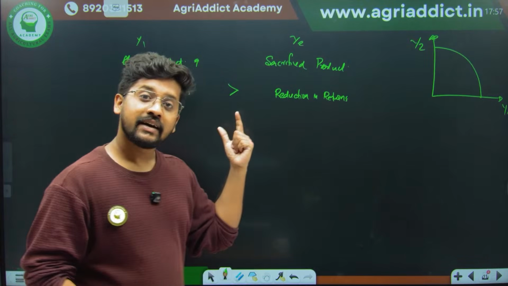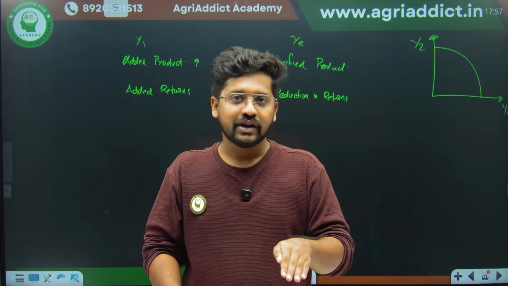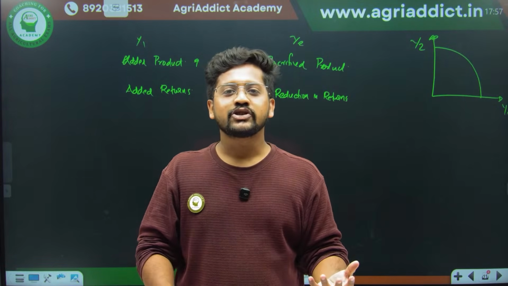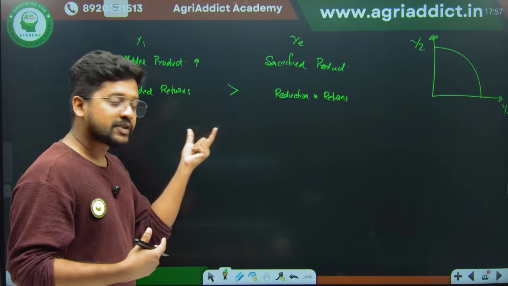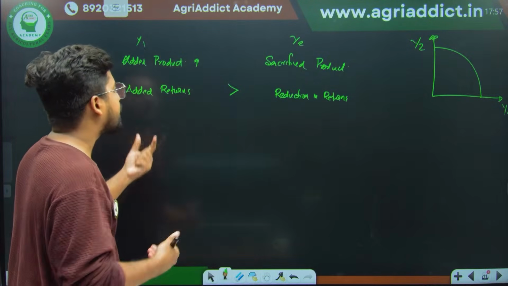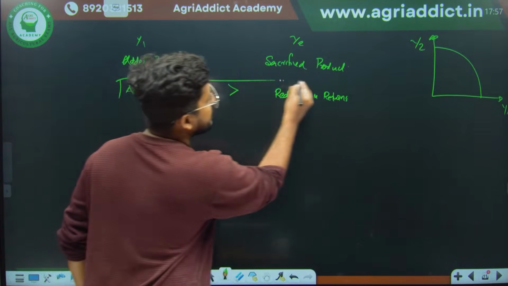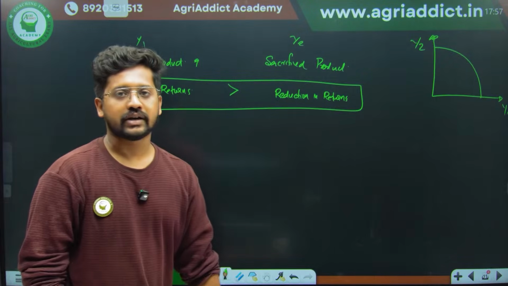On the input side it was actually cost. So we preferred lesser cost. So the decrease in the cost should always be greater than the increase in the cost. Here, more returns are preferred over lesser or reduced returns. So the added returns should be greater than the reduction in the returns. This is your thumb rule in the case of product relationship.